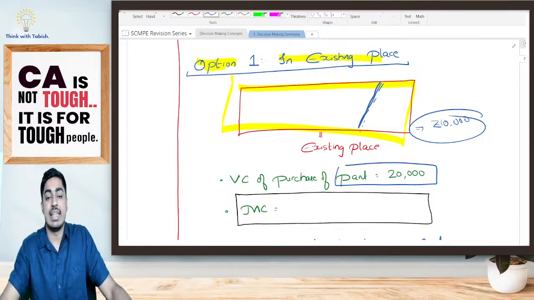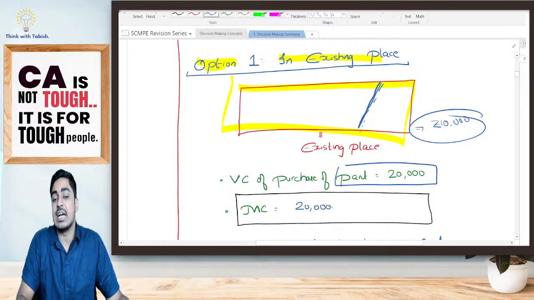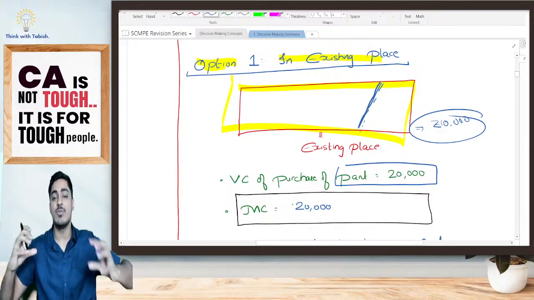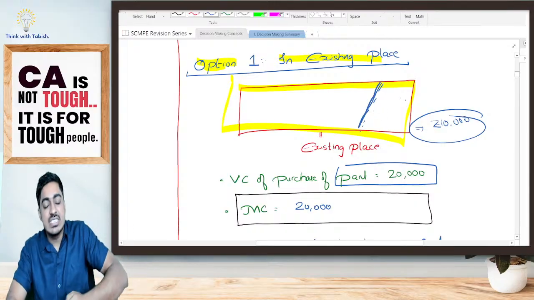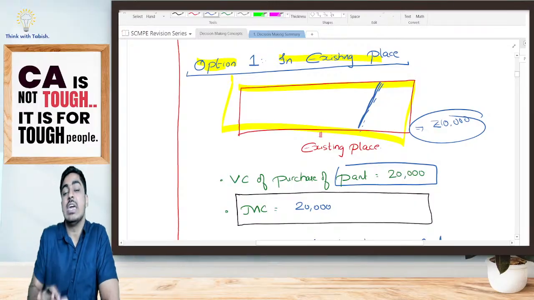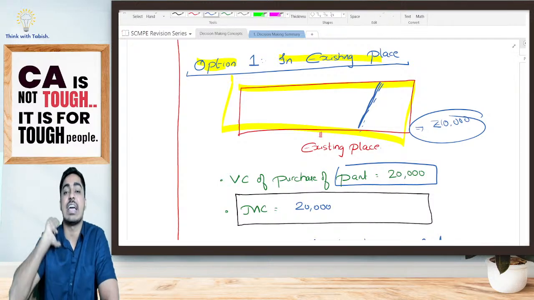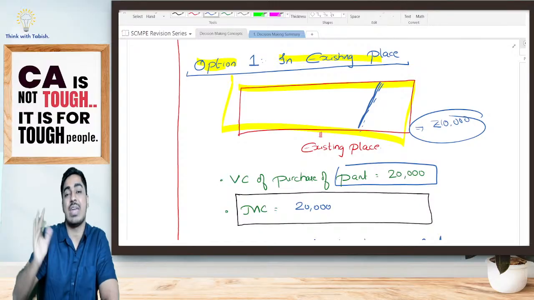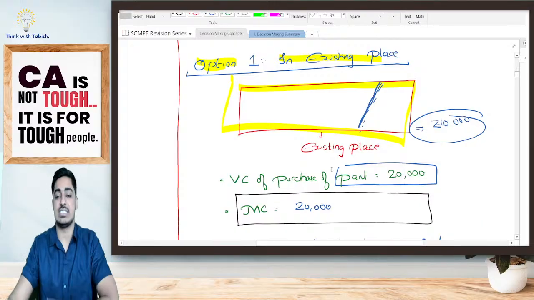So my marginal cost in this particular case: right now I am selling shirts, and along with that I should start selling pants as well. How much extra cost am I incurring? 20,000. That means bare minimum, how much revenue should I get by selling pants? At least 20,000 I should get. Only then will I accept my decision. Otherwise, I will not accept my decision. Okay, let me continue my example.